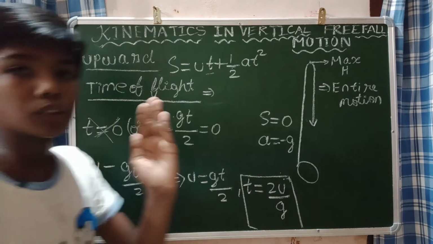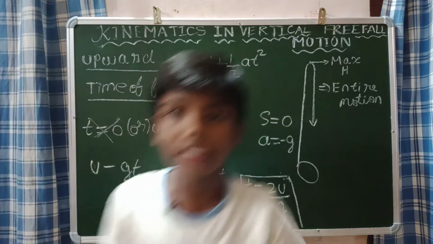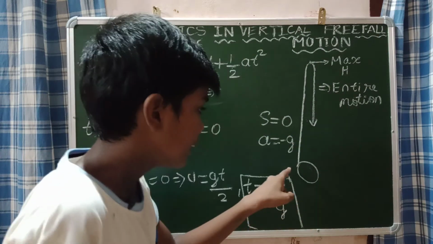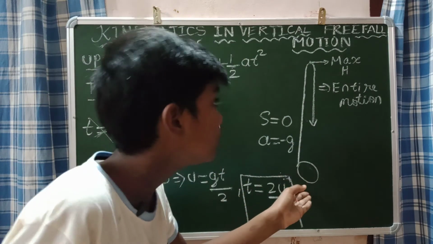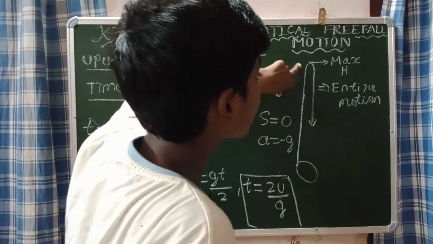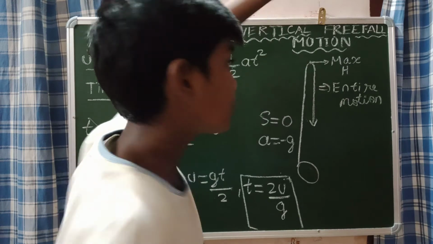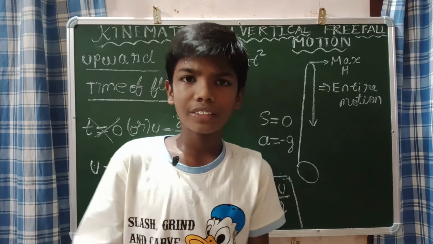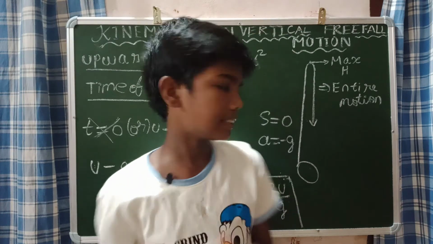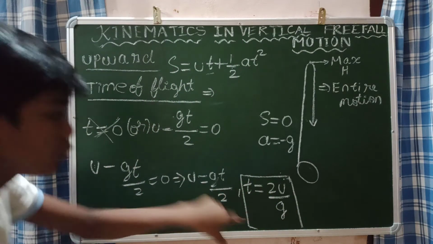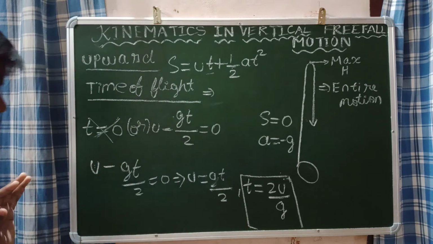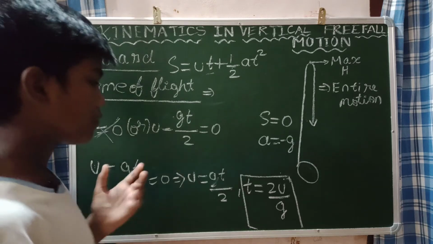So when an object is thrown vertically upward, for the entire motion, the time is called the time of flight. For the entire motion, that means it goes from the initial position to the final position. You should not consider the maximum height, because we are considering the entire motion. If it started to move like this, it again comes to the ground. This is the entire motion that we need to consider. So that time only is the time of flight. That is what we found now. So t is equal to 2u by g. That is all. Okay.